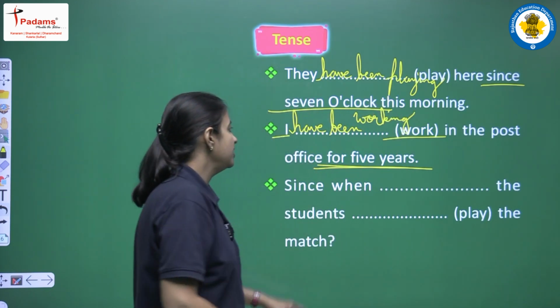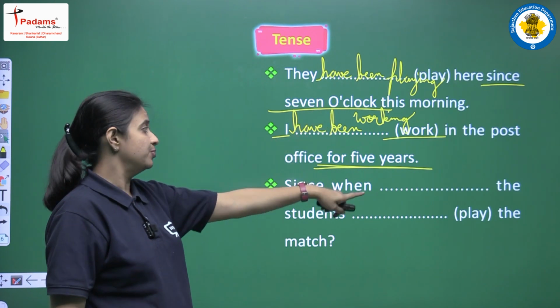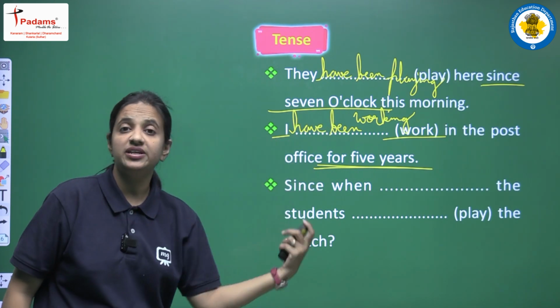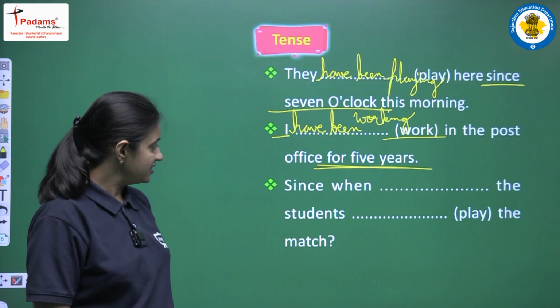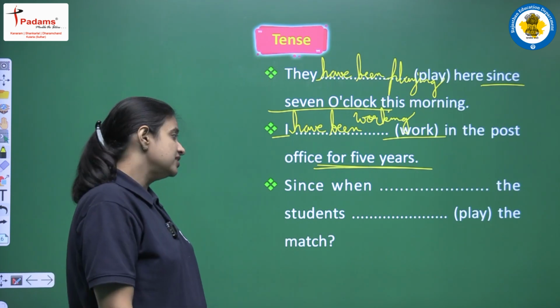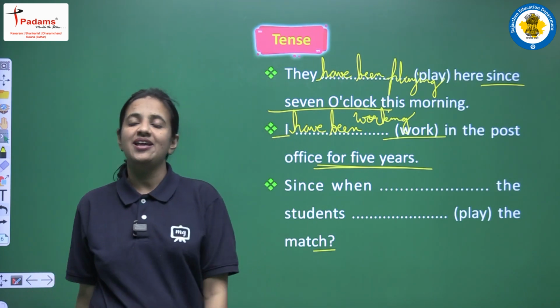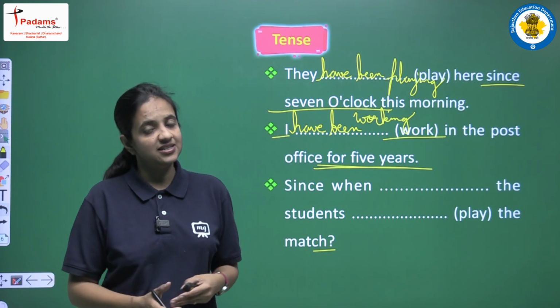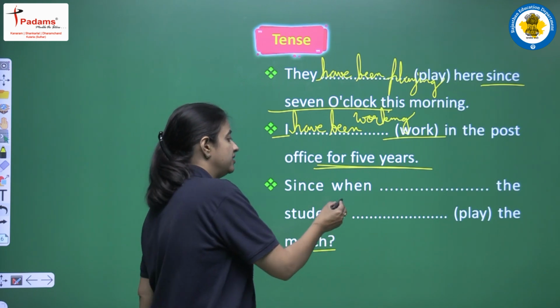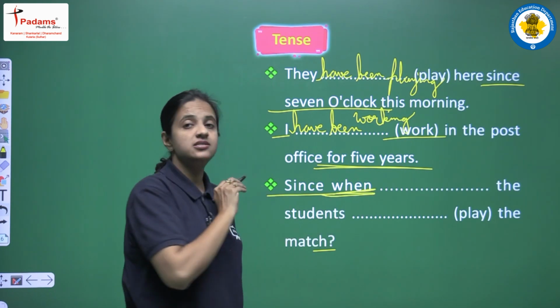And the sentence will be I have been working in the post office for 5 years. Okay. Next is: since when the students play the match. Okay, and at the end of the sentence we are having one question mark. It means this is the interrogative sentence and this is our question word since when.